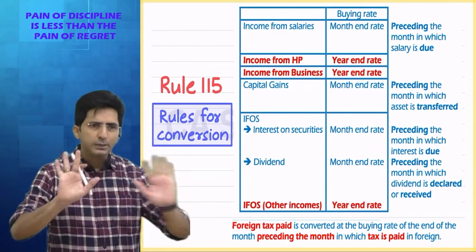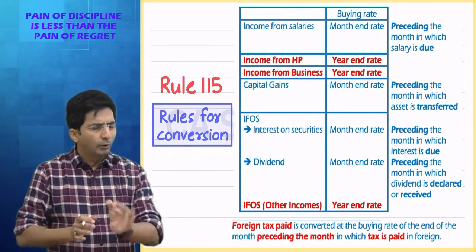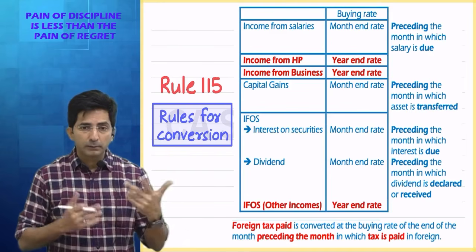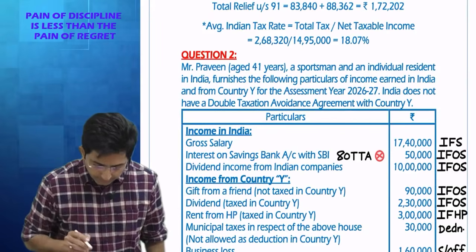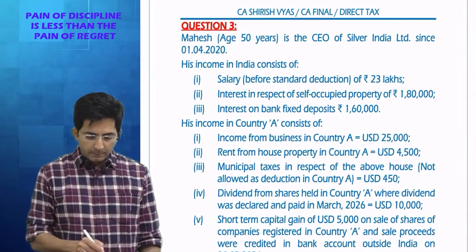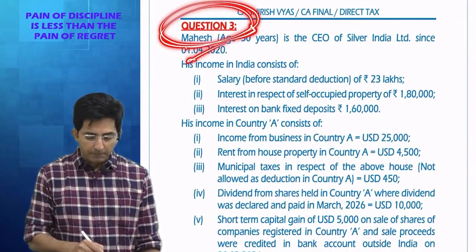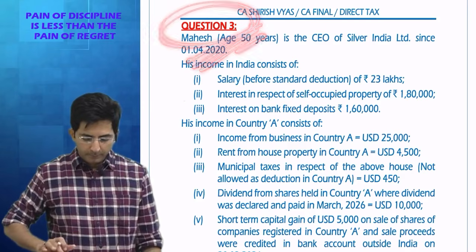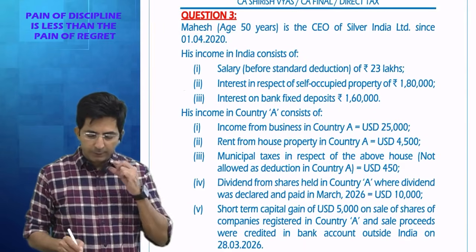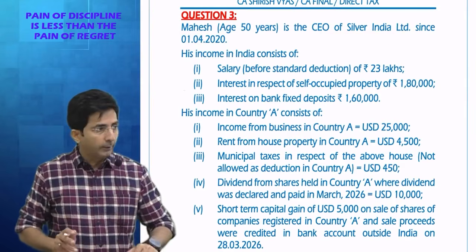See, the question is normal. As we have done question 1 and 2, it's the same thing. Only the unique part of the question will be that you will find foreign incomes expressed in foreign currency. So see, the question is question number 3. This is from ICAI RTP. In one RTP, this question was given. Okay. Read this sum. Mahesh, age 50 years, is CEO of Silver India Limited since 1st April 2020.